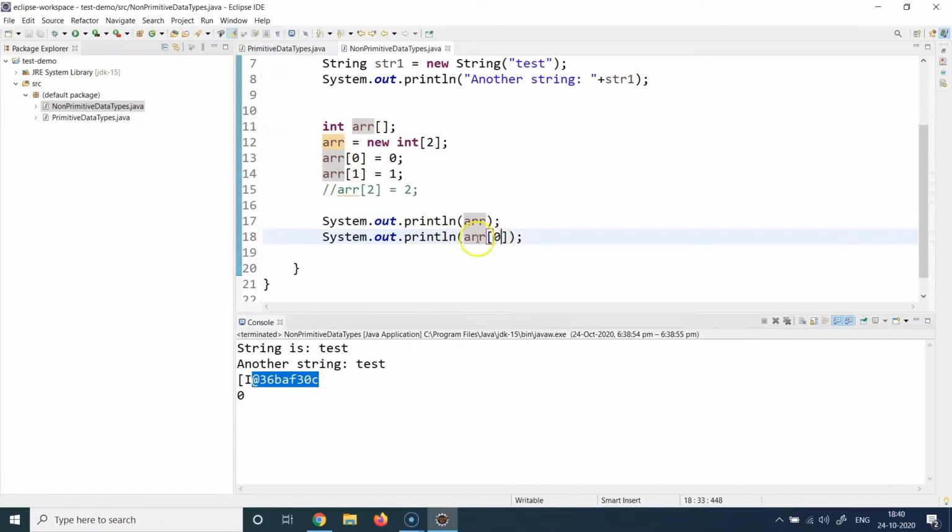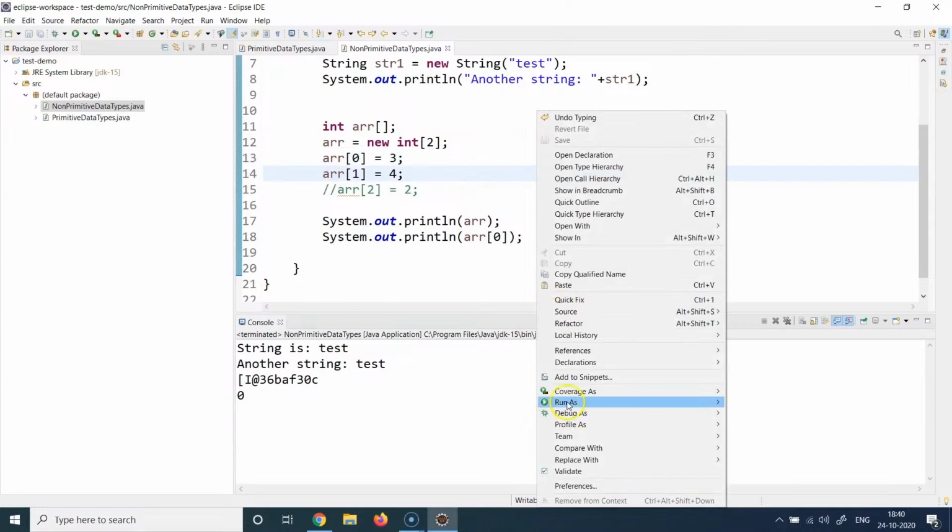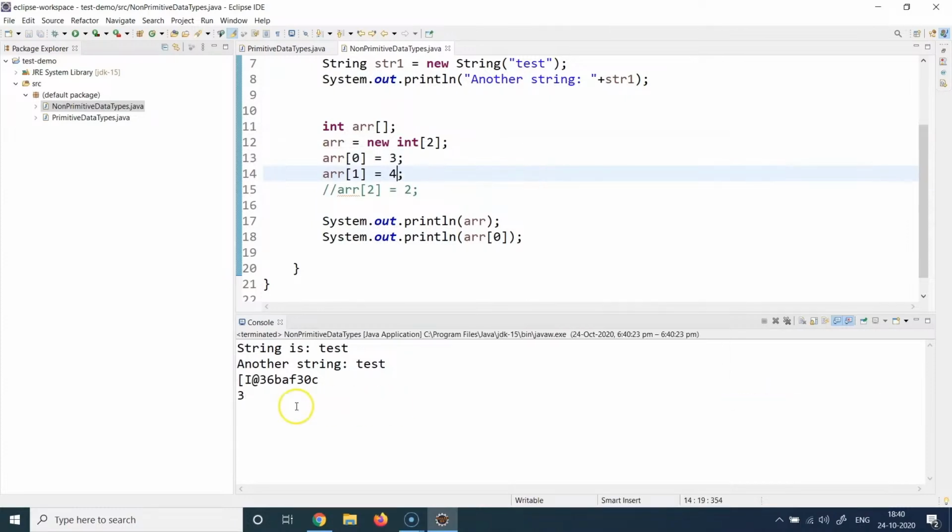So here I've said print the 0th location element of the array. The 0th location element of the array was 0, so you can see the value 0 here. Let me put some other value just for fun and show you how this works. I've just changed the values, and now let's see what we get for array 0. We can see now I get value 3, because now at the 0th location the value 3 is being stored, and that is what is being printed here.